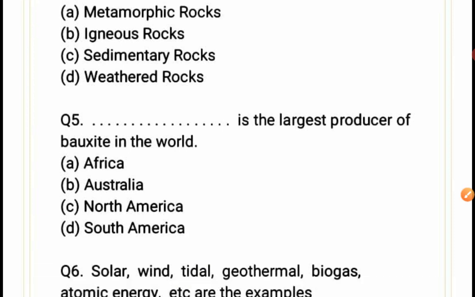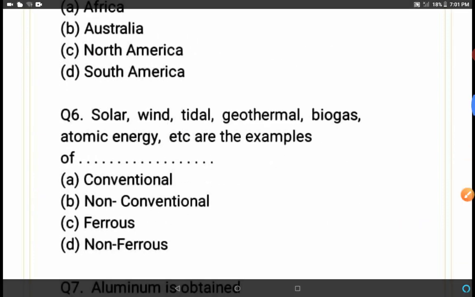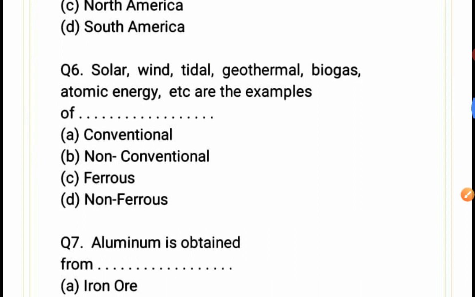Yes, next one is fill in the blank. Blank is the largest producer of bauxite in the world. Which is the largest producer of bauxite in the world? Africa, Australia, North America, South America? Yes, B is the correct answer. Australia is the correct answer. Come to the question number 6.